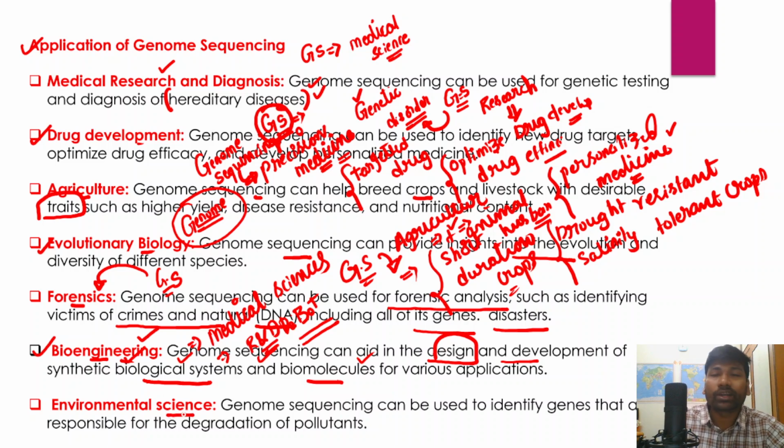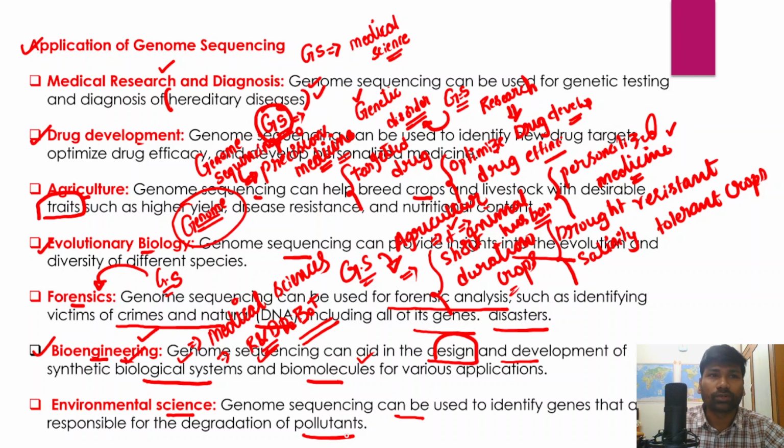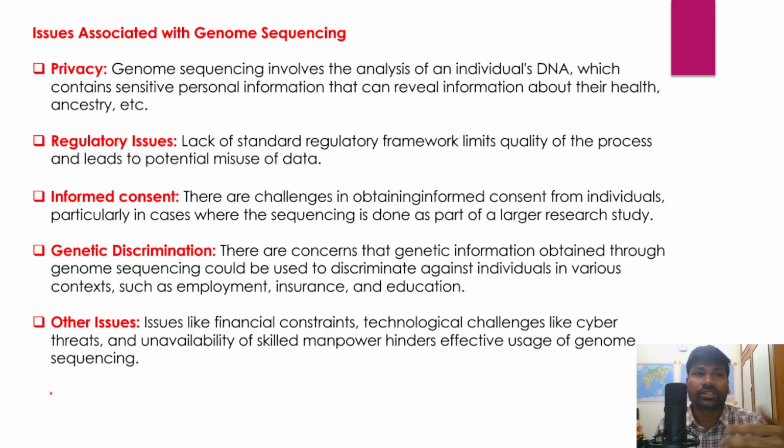And environmental sciences is another very important, dynamic and evolving area. Genome sequencing as a method can be used to identify the genes that are responsible for the degradation of pollutants, right? So these are all the applications of the genome sequencing method.